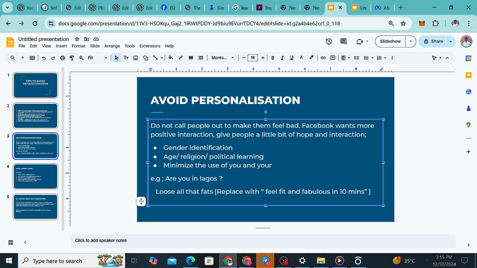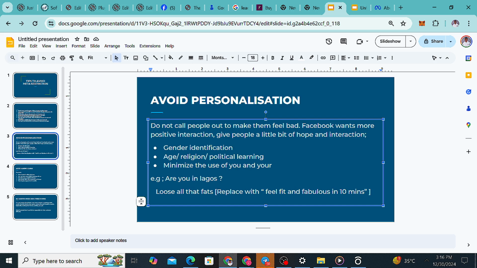Imagine they allowed advertisers to use any kind of copywriting words to tap into the emotions of their target audience. Some people might have left. Some Nigerians may still be strong there, but people in different countries, the emotional ones, would have left the platform. So they need to regulate the kind of content that comes on the platform, so that it won't hurt the people that will be seeing it, right? So Facebook wants more positive interaction. Give people a little bit of hope and interaction, not words that will harm them.